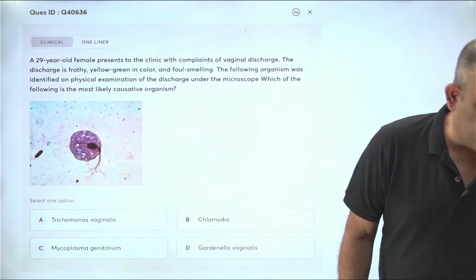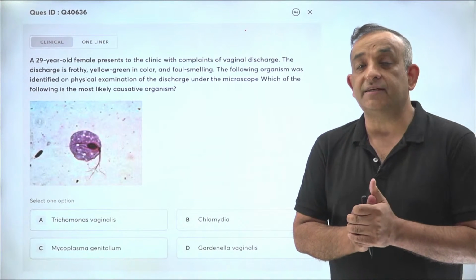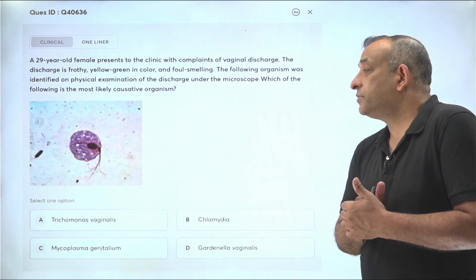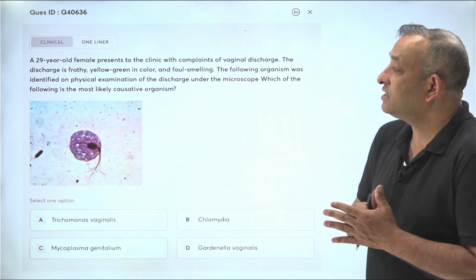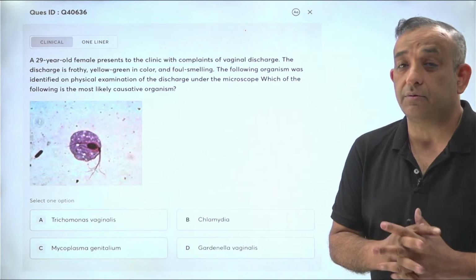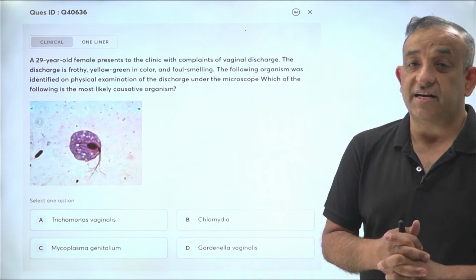Now, this is that favorite MCQ which keeps coming in almost all your exams, whether you are a PG entrance student or an FMGE student seeing this. Please remember about trichomoniasis, bacterial vaginosis and candidiasis. From the Gynae point of view, please read about these vaginitis very well.